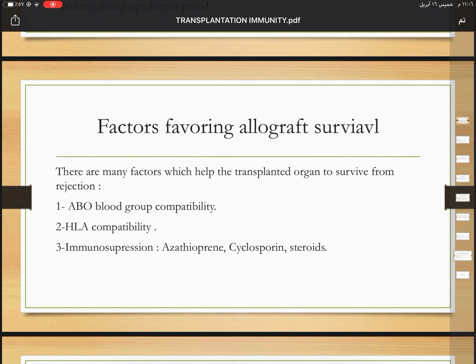Number 2, HLA compatibility. Number 3, immunosuppression, such as azathioprine, cyclosporin, and steroids. These immunosuppressants help the transplanted organ to survive rejection and are given to the transplant recipient to protect the graft from rejection.